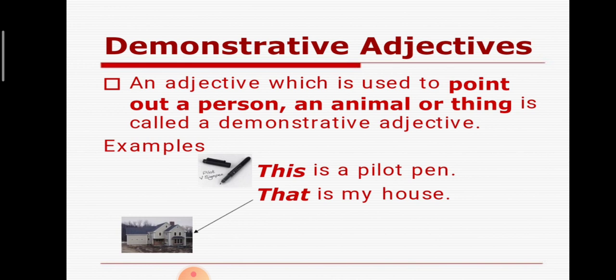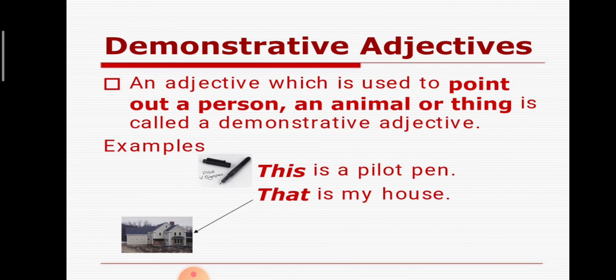Demonstrative adjective. An adjective which is used to point out a person, an animal or a thing is called a demonstrative adjective. Shall we go on and repeat the definition again? An adjective which is used to point out a person, an animal or a thing is called a demonstrative adjective.